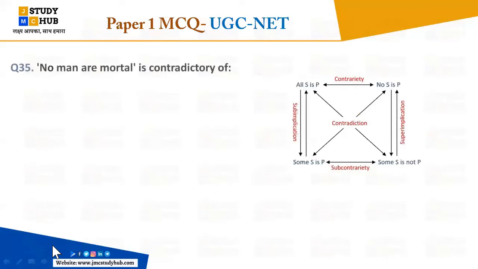Now question number 35, it is about logical reasoning. Okay, so: No man is mortal is the contradictory of. विदाउट ऑप्शंस हम प्रयास करेंगे इस तरीके के क्वेश्चन को सॉल्व करने के लिए. Very much important. लॉजिकल रीजनिंग में सभी लोग कंफ्यूज हो जाते हैं. अगर आपको नहीं पता है कि इस तरीके के क्वेश्चन को हम कैसे सॉल्व करते हैं, now without looking at options we will try. हमें ऑप्शंस नहीं पता, but we will have the right answer also. So everybody, can you guess what will be the right answer? If no man is mortal, what is its contradictory?